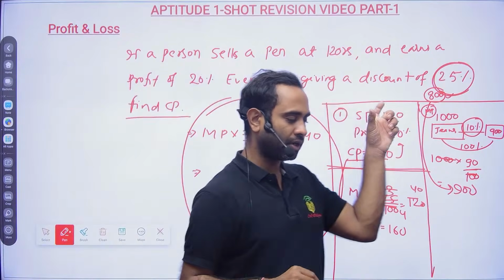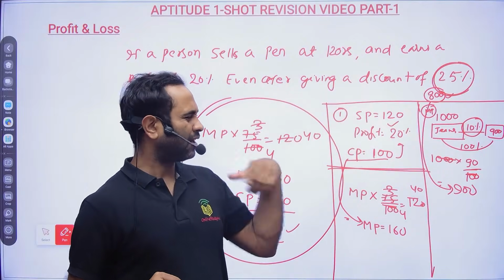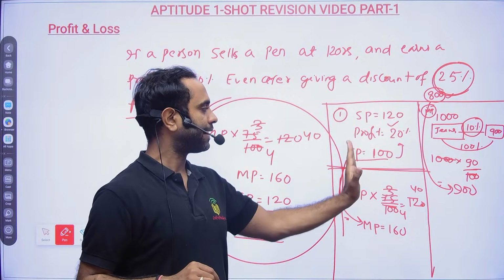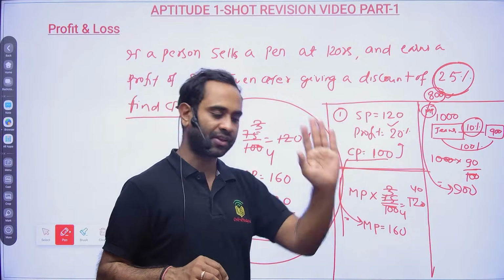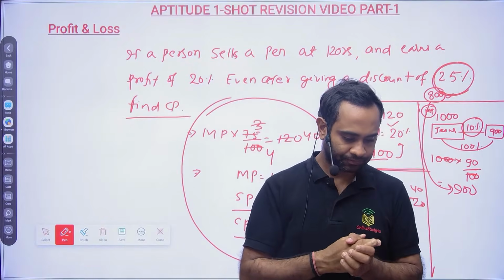The format in which I wanted to bring the question did not come that way, but my main intention is to explain what marked price is and how selling price, marked price and cost price, all three, are related. Is it clear for everyone? Done?